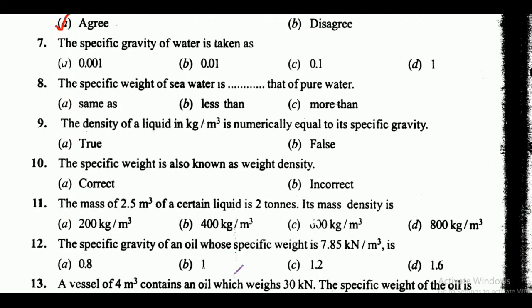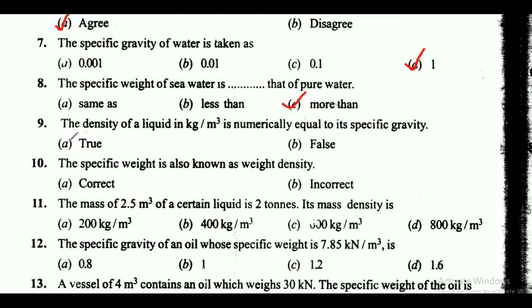Next is the specific gravity of water is taken as. Here friends options are 0.001, 0.01, 0.1 and option D is 1. So here correct answer is option D, that is 1. The specific gravity of water is taken as 1. Next is the specific weight of seawater is dash that of pure water. Options are same as, less than, more than. So here correct answer is option C, that is more than.